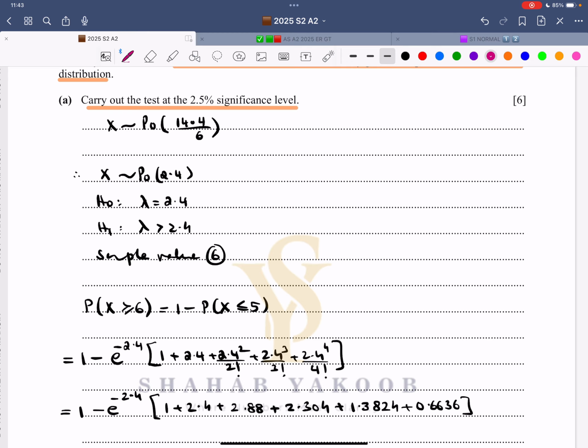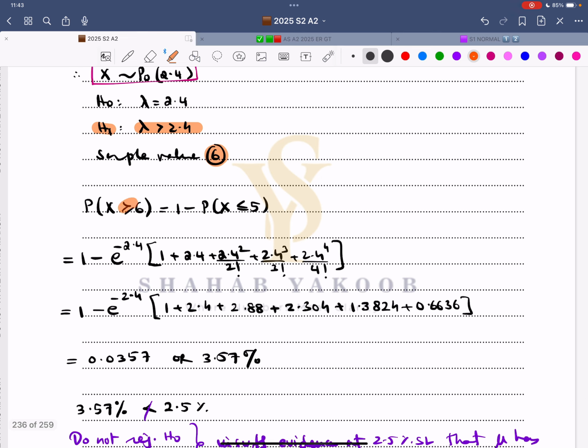Now, first of all, X follows a Poisson distribution like this. And secondly, lambda is greater, that's the alternative hypothesis. Sample value is 6. So therefore, we calculate probability in the upper tail direction: 1 minus probability X is less than or equal to 5. Now from the calculation perspective, what do you need to show to the examiner to gain full marks? Because that is very important.